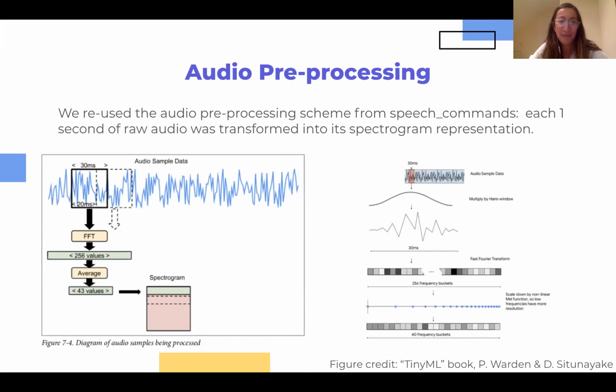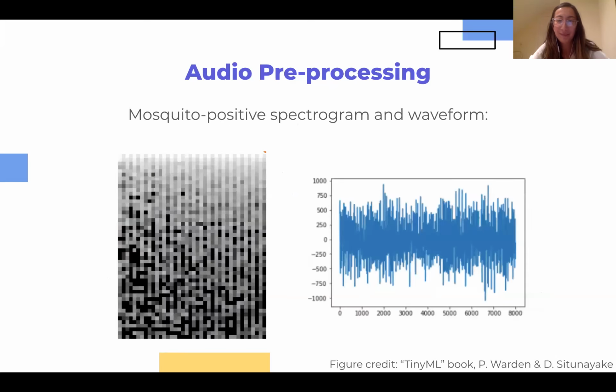As shown in the 2 figures below, each 1 second of raw audio input data was transformed into its spectrogram representation using a variant of MFCC preprocessing, a method that, at a high level, uses a fast Fourier transform on the audio frequency to generate a numeric array. Here we show an example on the right of the waveform of a mosquito-positive audio file from Zooniverse, and on the left, its generated spectrogram input to the neural networks.